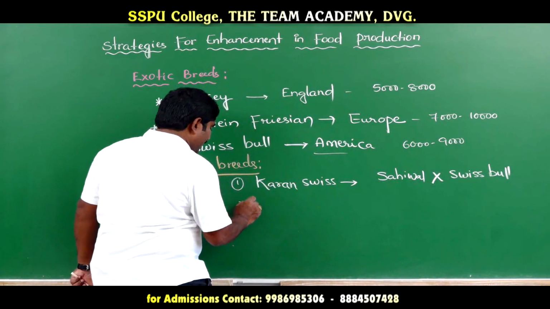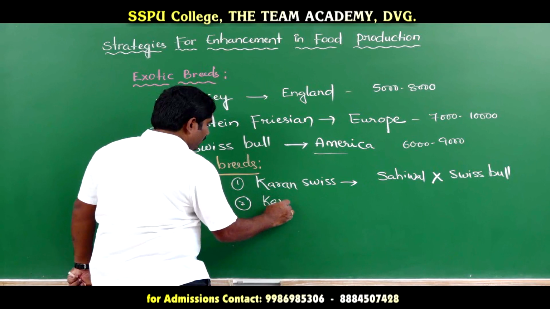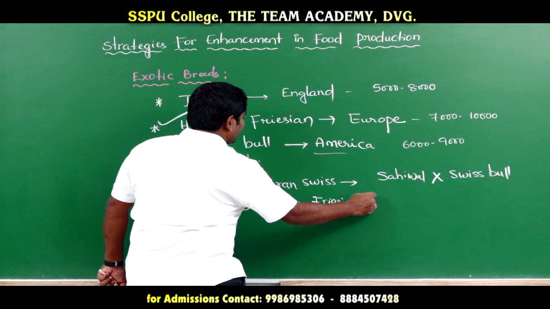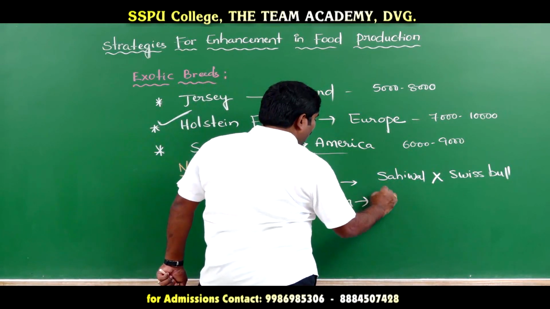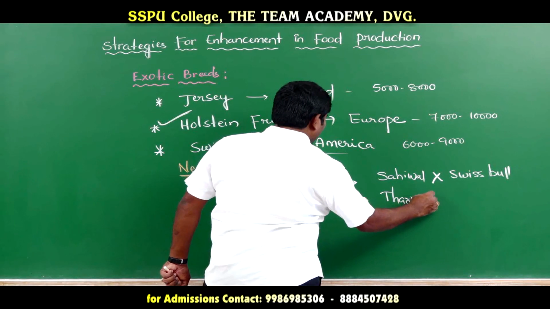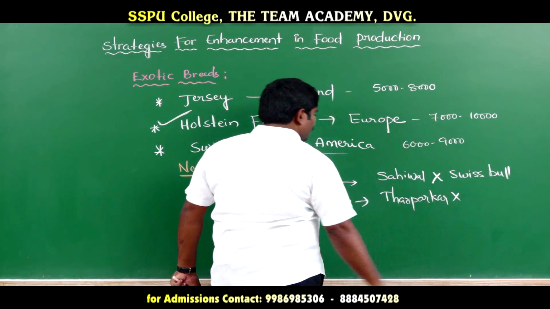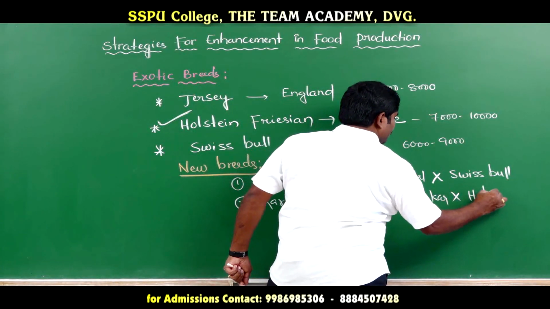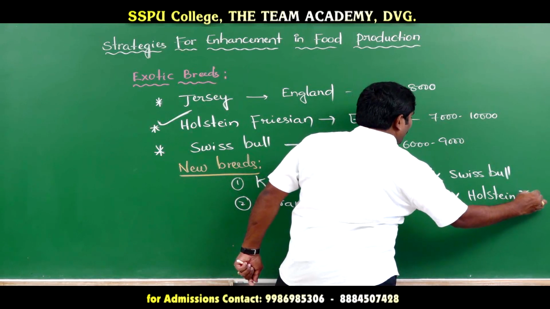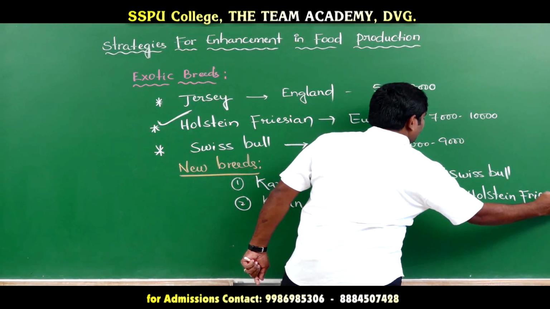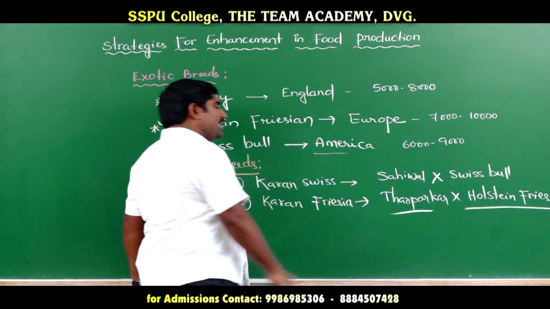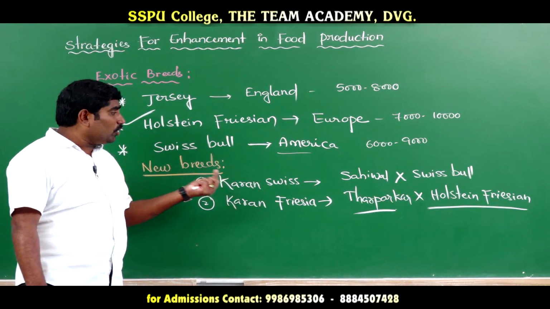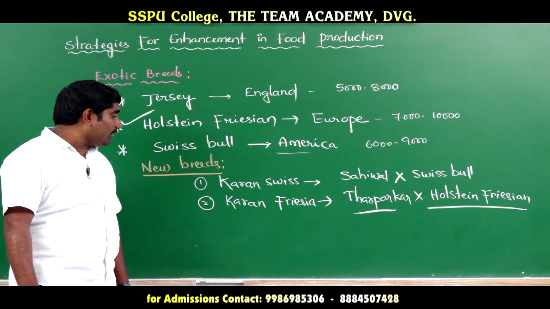The second type is Currant Frisia. Currant Frisia is obtained when a Thor Parker female is crossed with a Holstein Friesian male. So Holstein Friesian male and Thor Parker females, both together crossed and produce Currant Frisia.